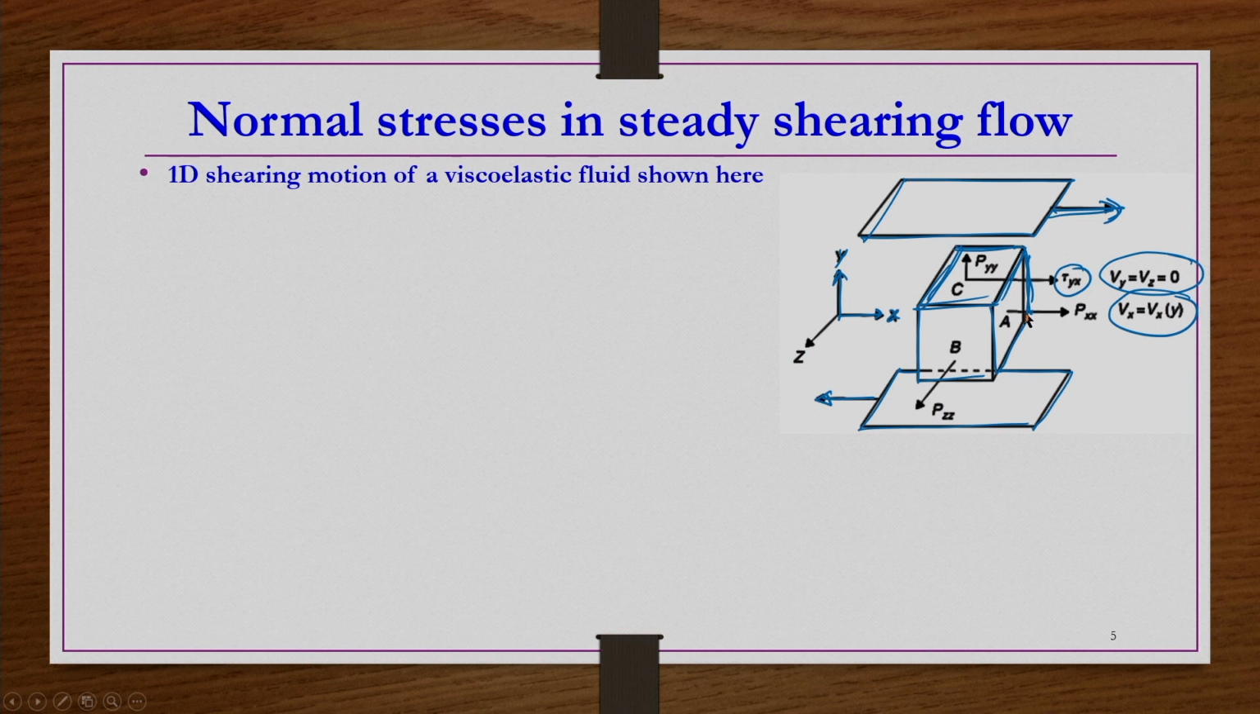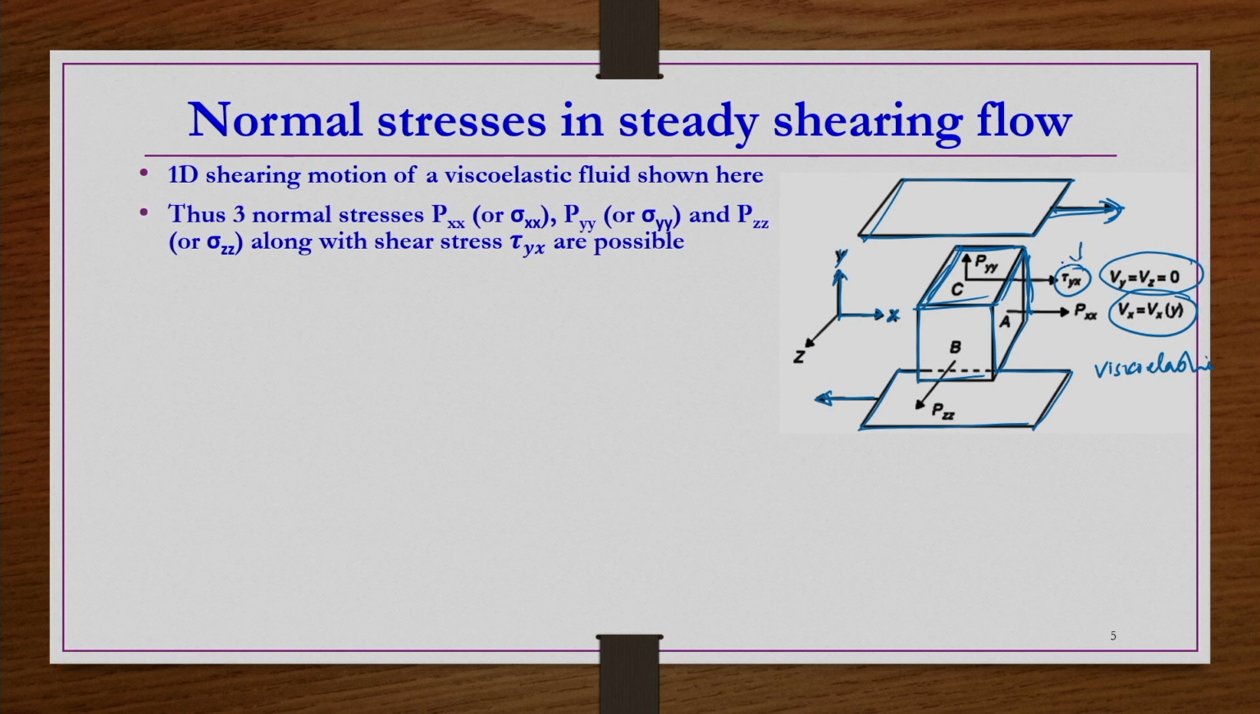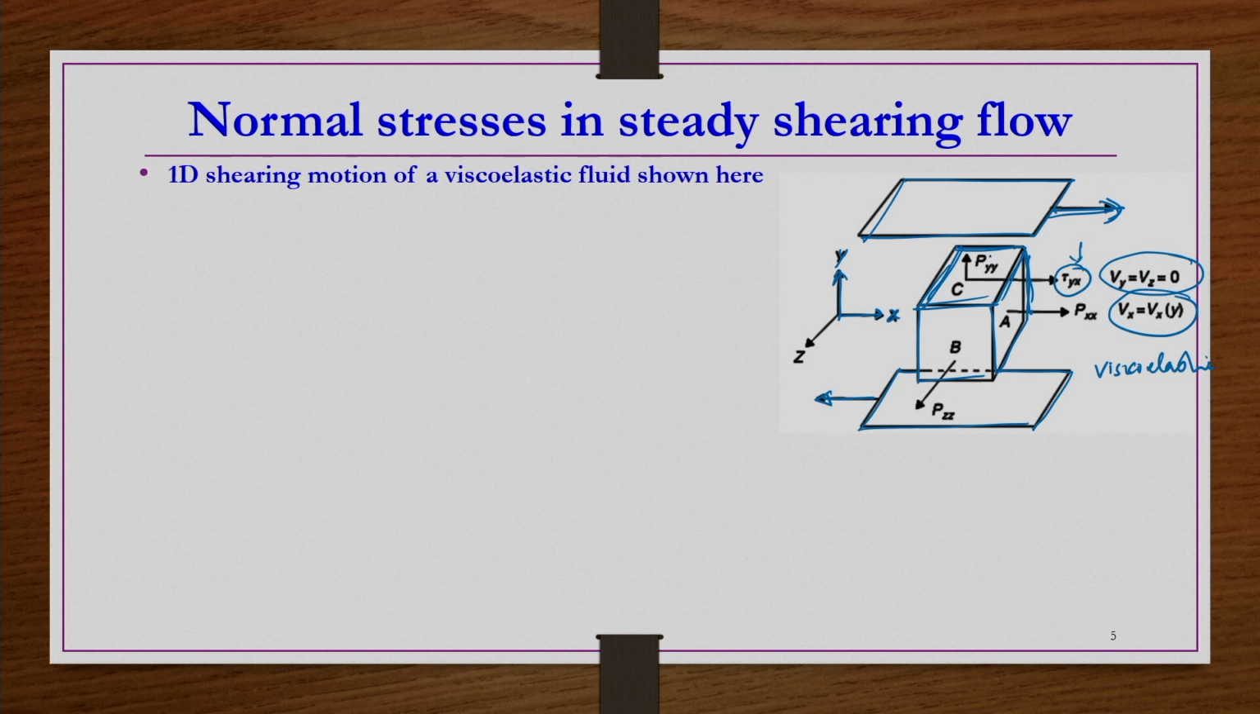But if this material, whatever the fluid element that you have taken, is not simply a viscous fluid element but a viscoelastic fluid element, then what happens? In addition to the shearing stress, you will also experience normal stresses. Pxx, Pyy, Pzz normal stresses are also possible. Indeed, because of those normal stresses, the so-called rod climbing or die swelling effects that we have seen in previous slides are possible.